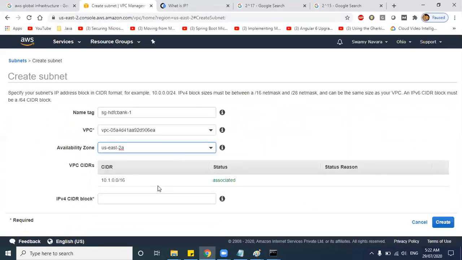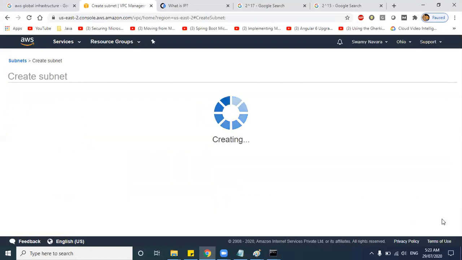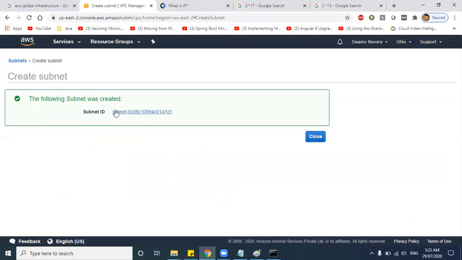Okay. And here also you need to provide your IPv4 CIDR block, guys. So here let me give as 10.1.0.0/24. Okay. Subnet is created. You can see the subnet ID.